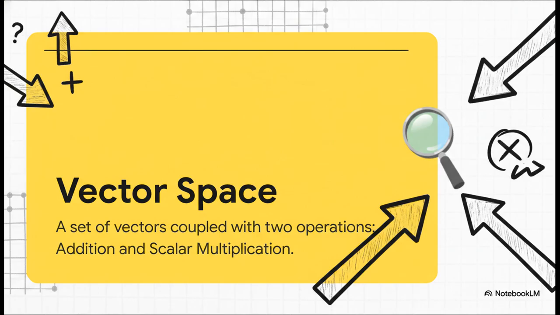So what is a vector space? Don't let the name scare you. It's really just a collection of vectors where two key things are guaranteed to work every single time. 1, you can add any two vectors together, and 2, you can multiply any vector by a number. We call that a scalar. It just scales it up or down. As long as these two operations follow a few simple, consistent rules, boom, you've got yourself a valid space to work in.